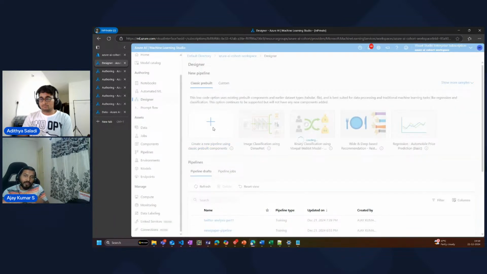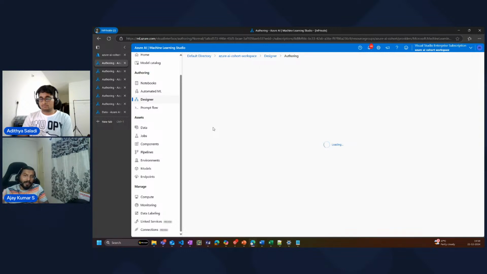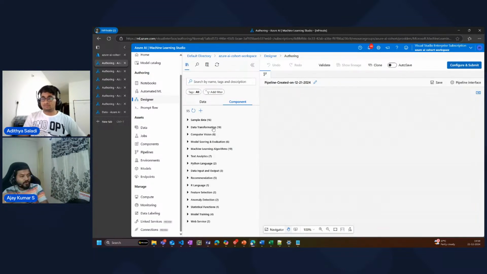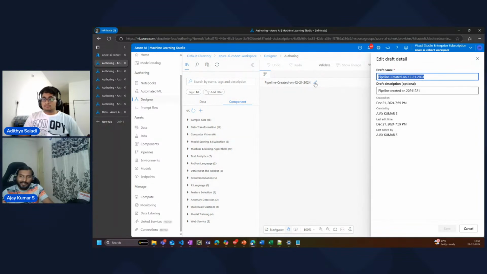So we are going to leverage existing components built by Azure so that we don't have to write a lot of code. If you look, Aditya had written a lot of custom code for removing words. We were using a lot of existing libraries to do the same stuff, right? If everybody is doing the same thing, why do we even have to write that code? And the moment you write that code, you need to test it. In a production environment, you need to test it. Why do I need to test it again and again?